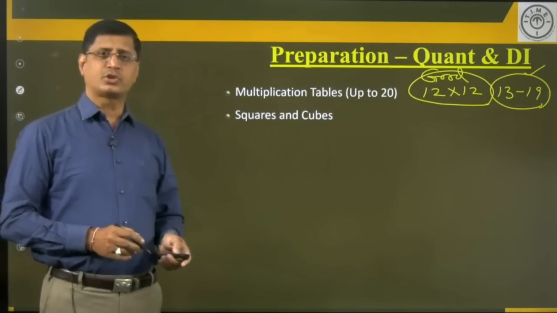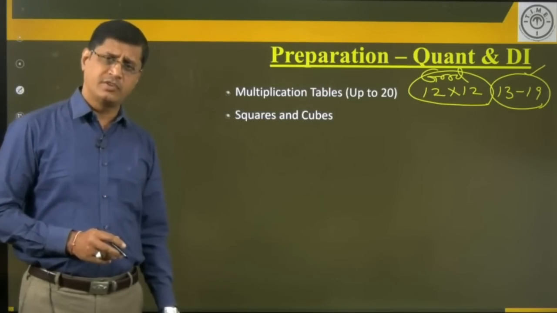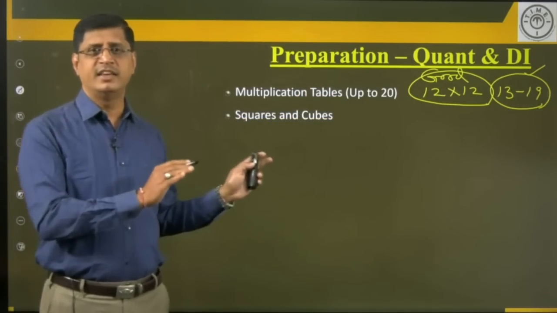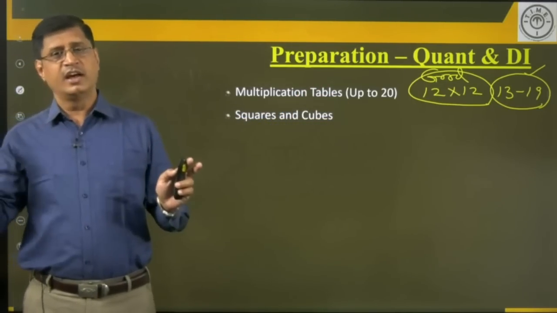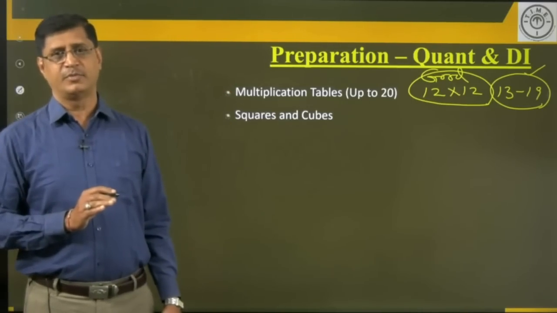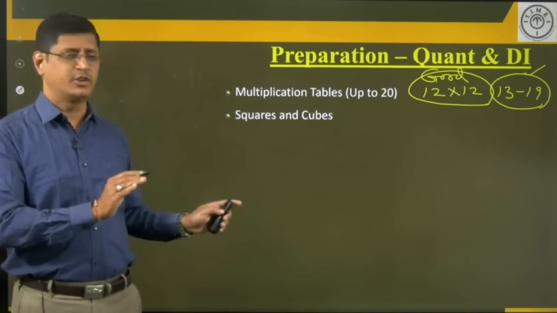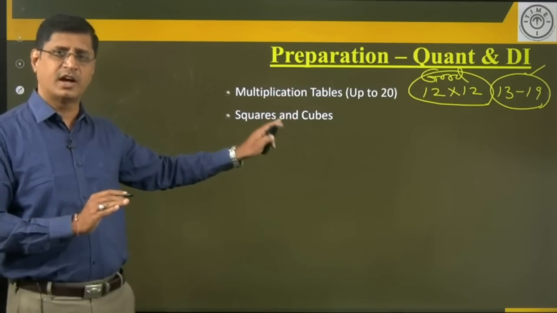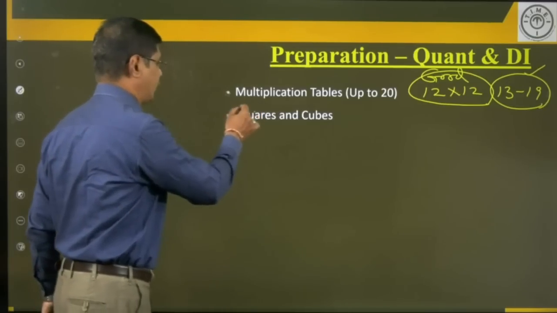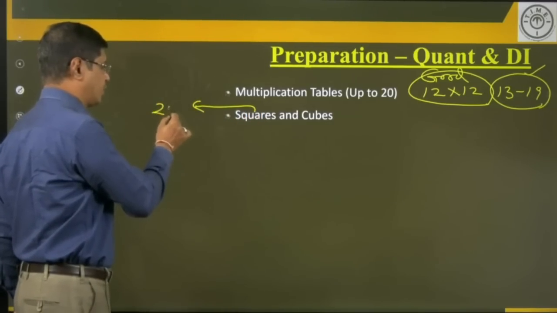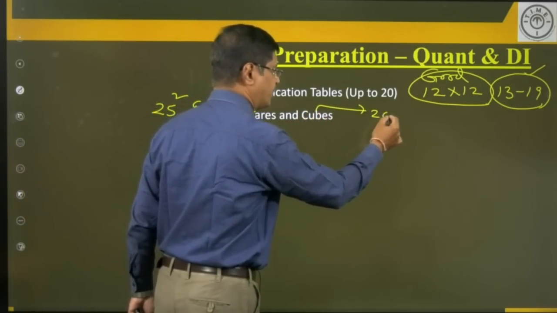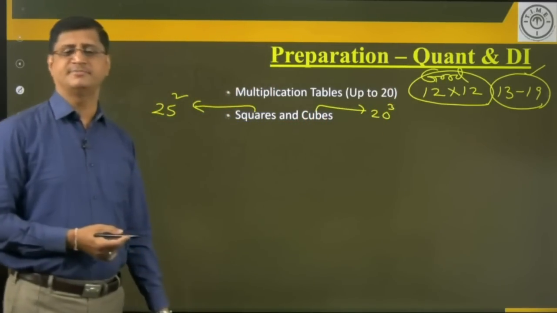Second point here, squares and cubes. Squares and cubes are very, very important. All these things are not only important in quant. All this content is useful in your reasoning calculations or number series, other topics in reasoning. So wherever you have a calculation, these topics are going to help you. Please memorize squares up to 25. When it comes to cubes, please memorize cubes up to 20.